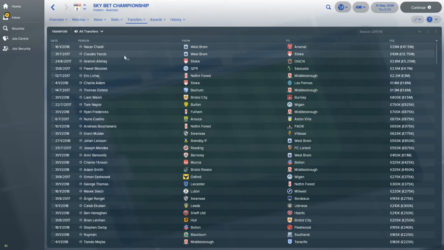Mostly outs by the looks of it. Jakob, divisional rival, and sort of fairly local rival, I think, isn't it? Not hugely, but not far away, I don't think. Afellay goes to Nice. It's mostly outs.